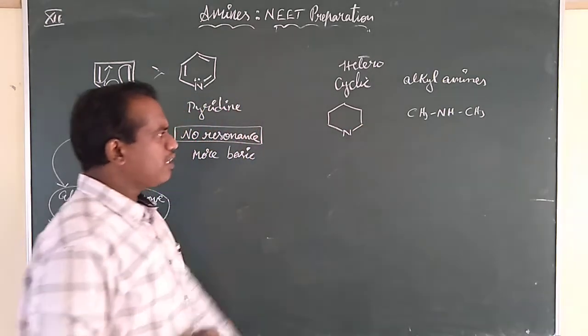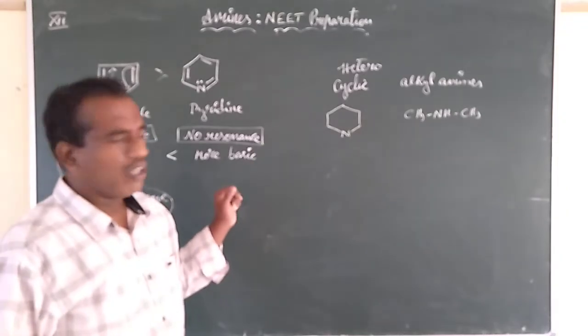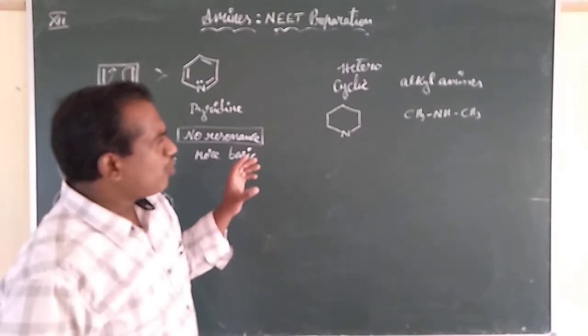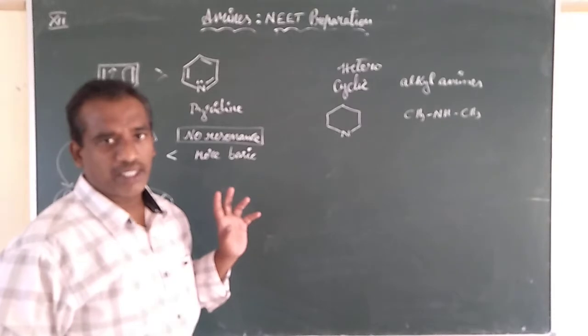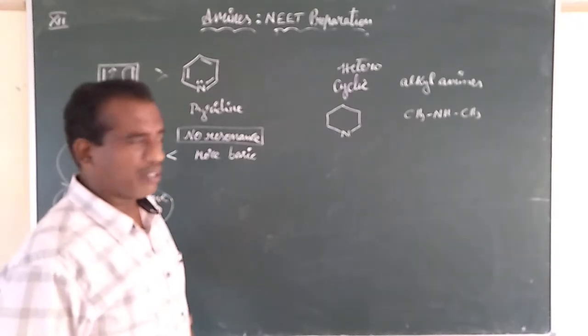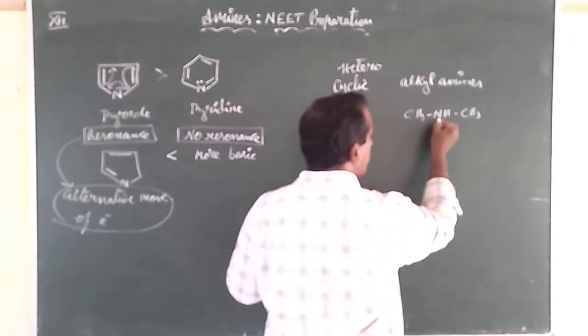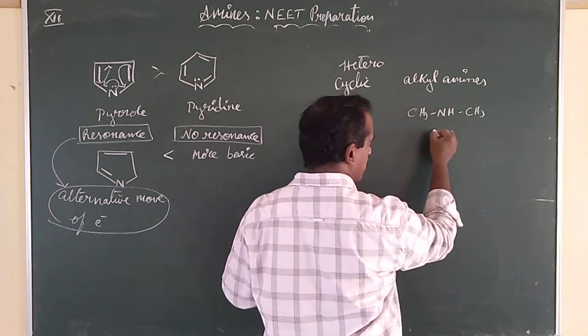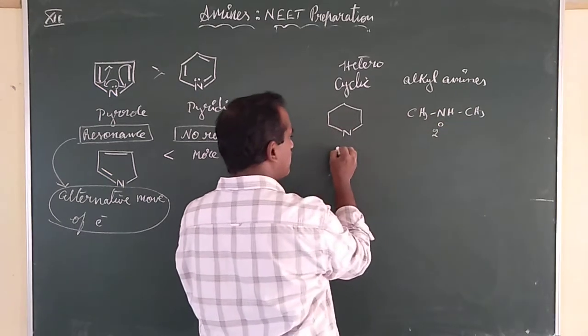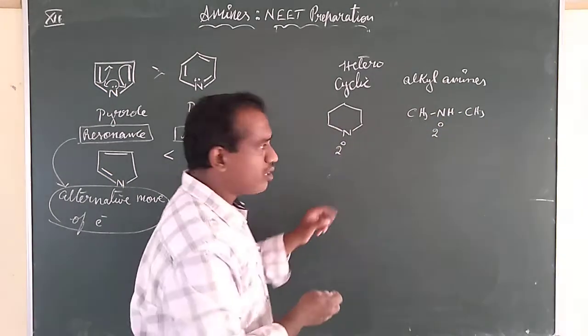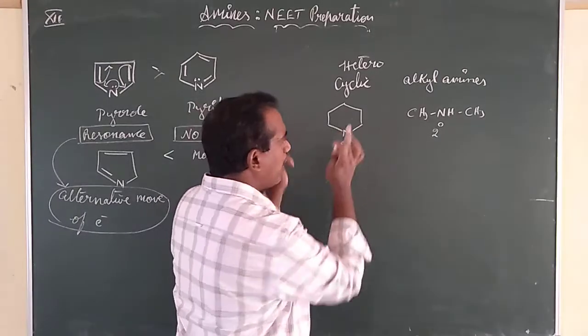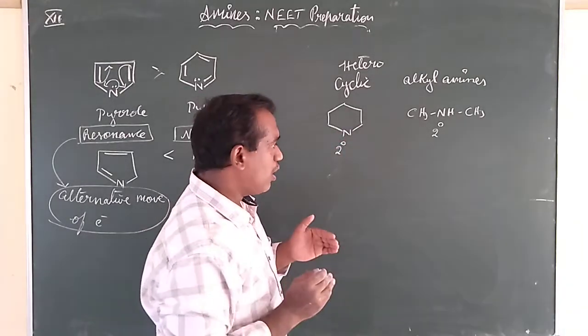In this 5 bonds are not there. Now, which among these two will be more basic? You can see here the nitrogen is bonded to 2 other carbons. This is a secondary nitrogen. This is also a secondary nitrogen because the nitrogen is having 2 alkyl groups.